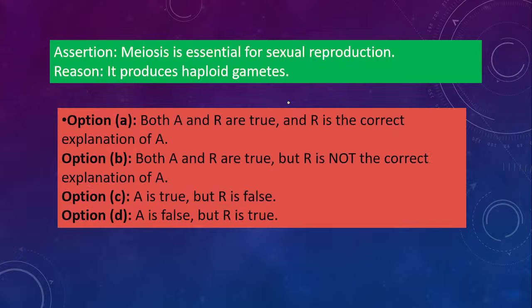Yes. Next one, assertion reasoning. Assertion: Meiosis is essential for sexual reproduction. Reason: It produces haploid gametes. Now tell me whether it is correct or wrong.